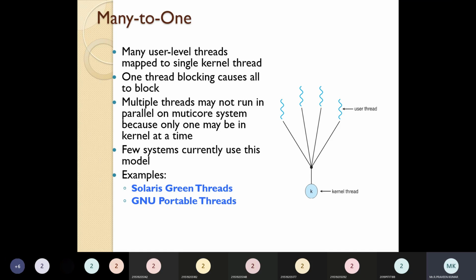Many to one means many user threads are there, and only one kernel thread responds to those user threads. The mapping is many user threads to one kernel thread. One thread blocking blocks all the users. What is the disadvantage?